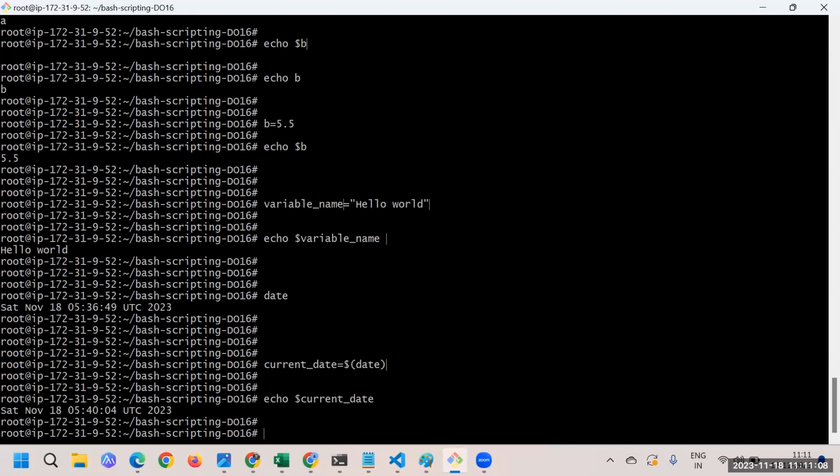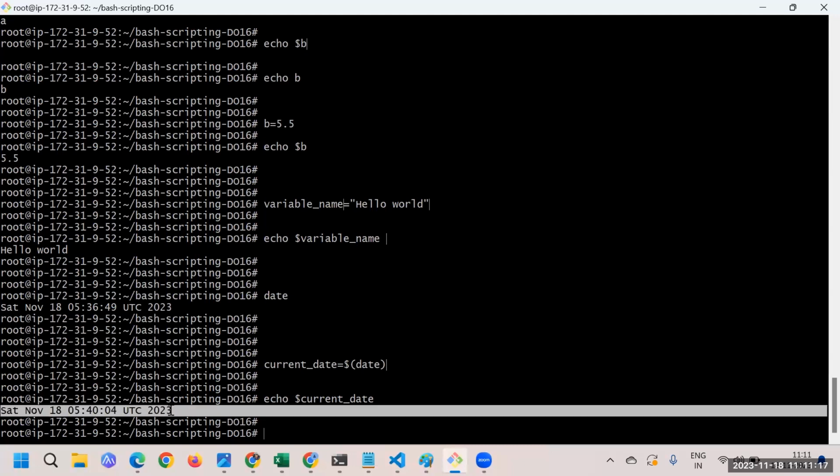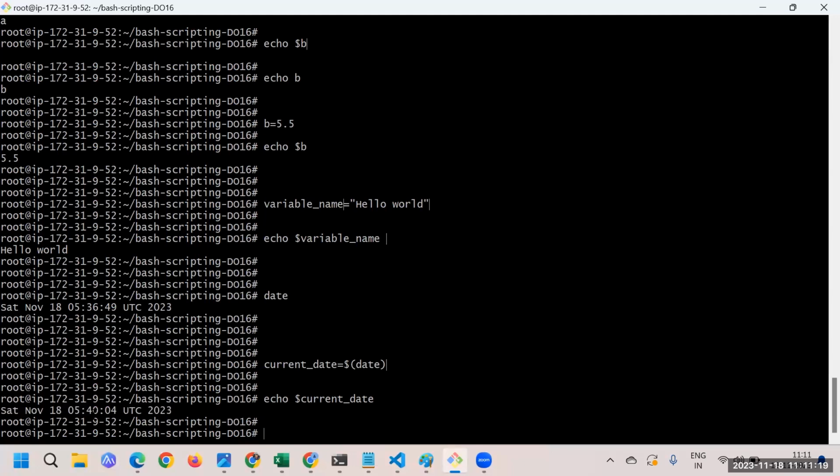Then you say echo current date, and that's how you successfully are able to print it. Now this is like text. You have it as a string, and in that output here you can see it. So this is the way that you can store your values and you can use them. So yeah, that is what you need to understand here.